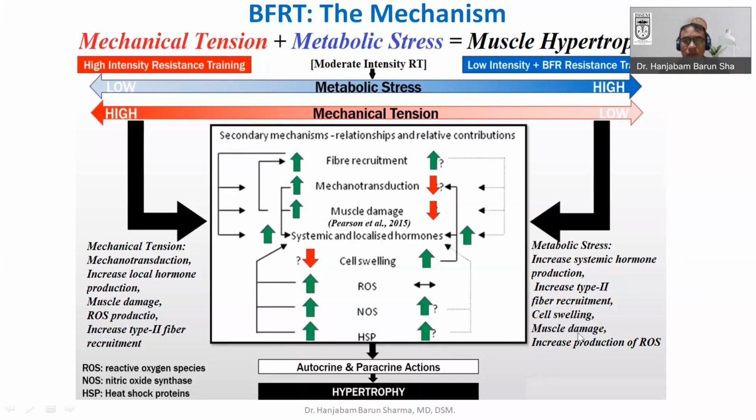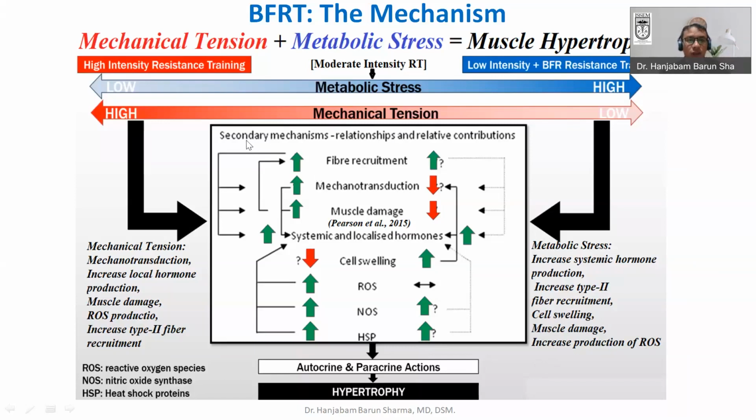There may be muscle damage, but most studies say that blood flow restriction does not cause any kind of muscle damage. But if you do blood flow restriction with high load, then there may be a possibility of muscle damage. Still, there is some potential for controlled muscle damage relating to muscle hypertrophy. And the production of ROS is important because they act as secondary messengers of various secondary pathways. These are reactive oxygen species.